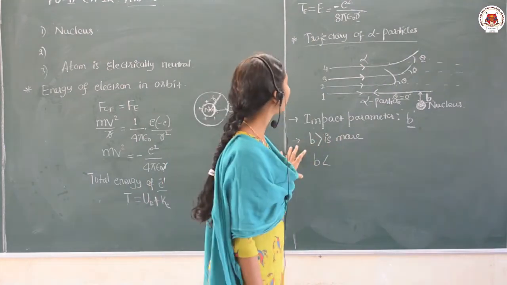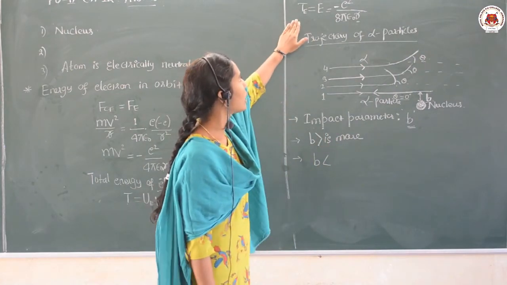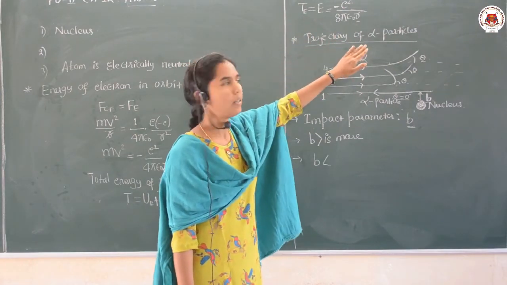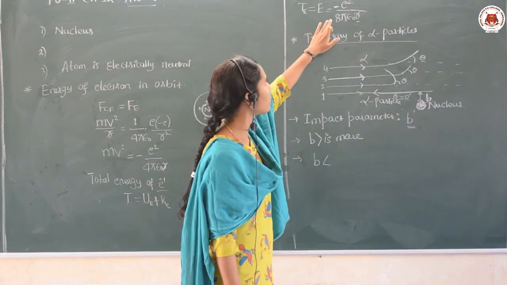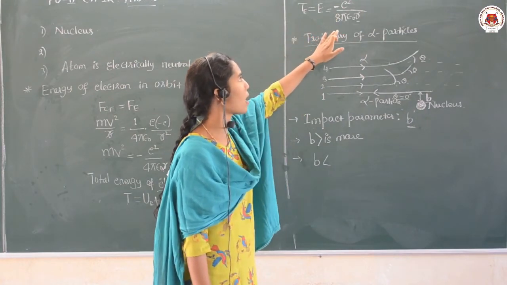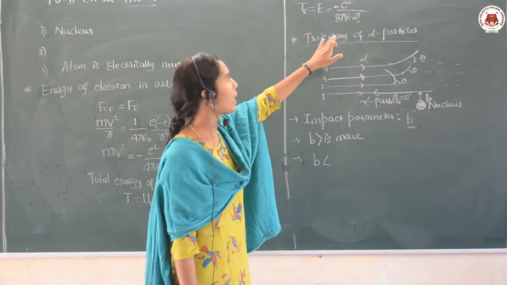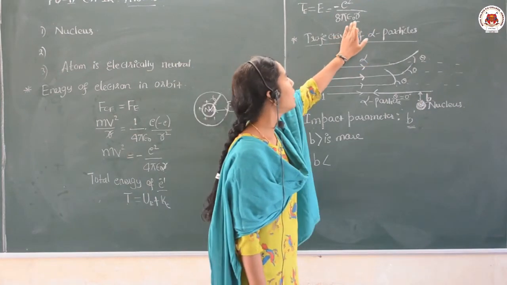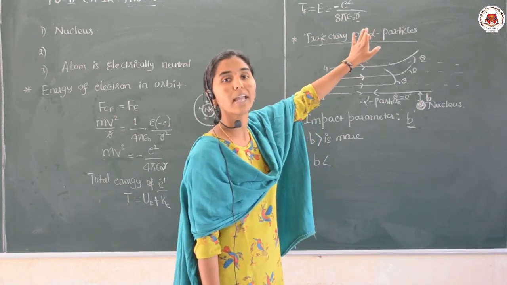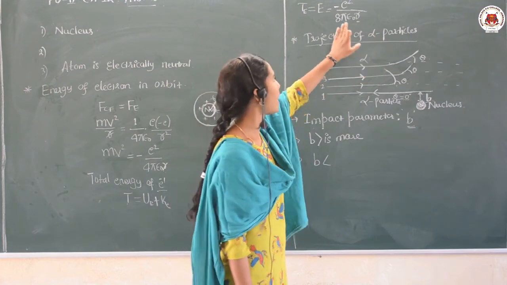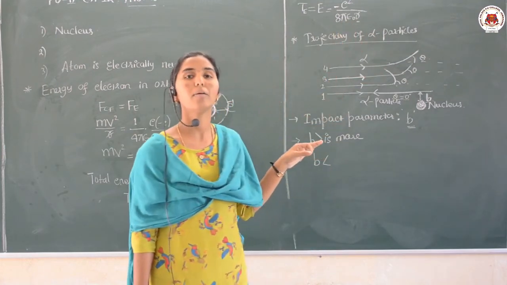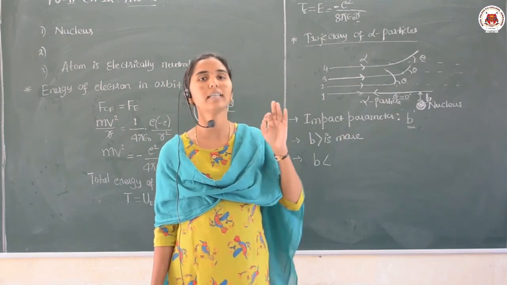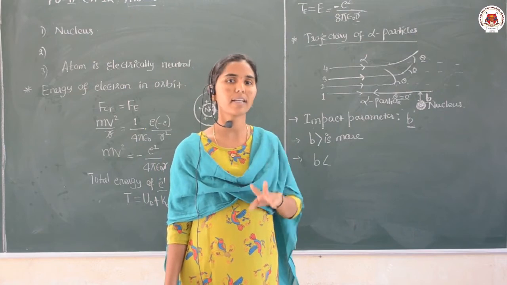And next we discussed the total energy of the electron in the orbit, which was given by the formula minus E square upon 8 pi epsilon naught into R. Here E is the charge of the electron, R is the radius of the orbit where the electron is revolving, and epsilon naught means the permittivity of free space. That point you learnt in the chapter.